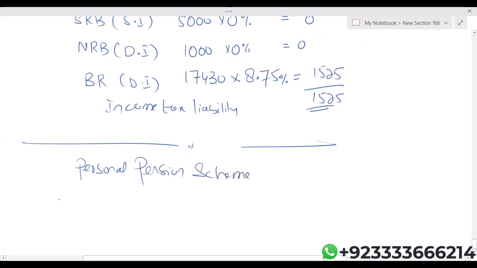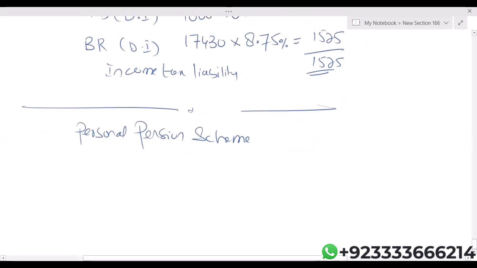A personal pension scheme means simply, let's say an individual has taken an insurance policy for himself or herself. So in case of a personal pension scheme, whatever the individual pays, according to HMRC, it is treated as 80%. 20% will be paid by HMRC.